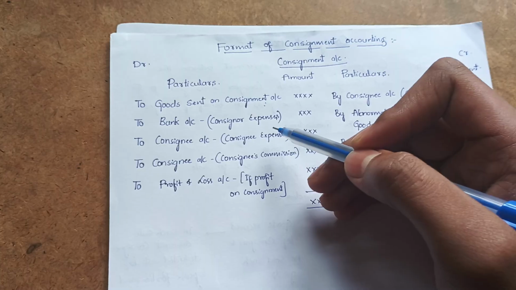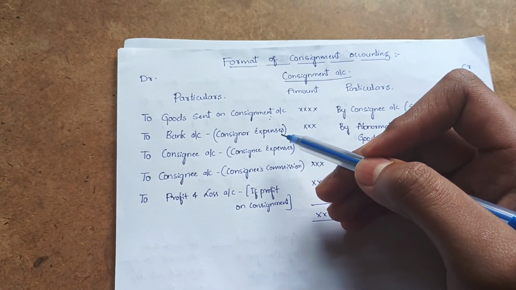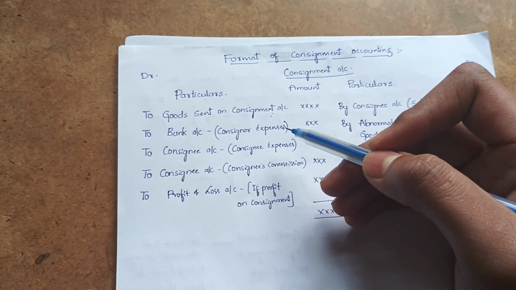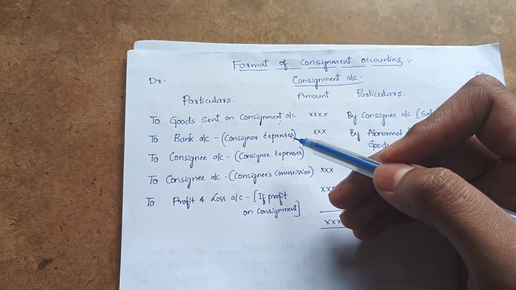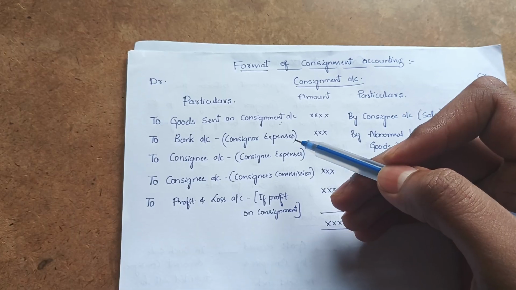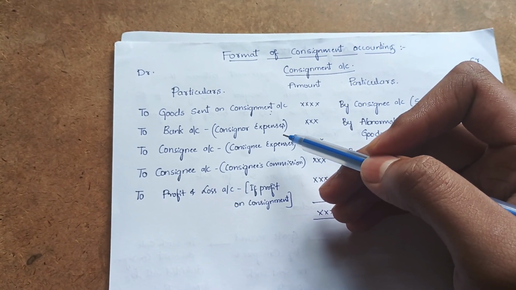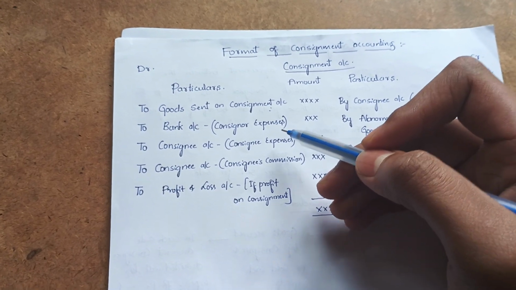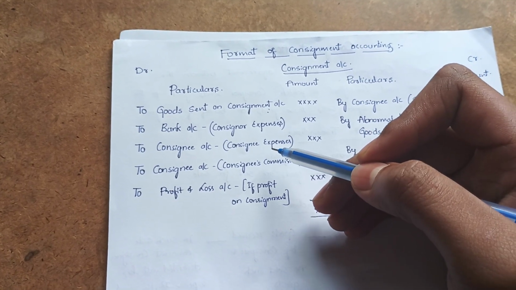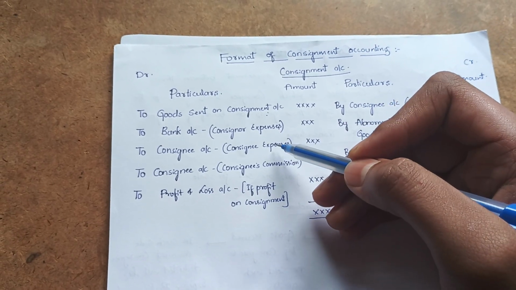And this bank account is representing the consignor expenses. We already saw on the previous page that consignor expenses include loading charges, insurance, freight and carriage. Whatever he incurred in order to transport the goods, all that we record here by totaling all the expenses incurred by the consignor, that is consignor expenses. Then consignee account: consignment account debit to consignee account.